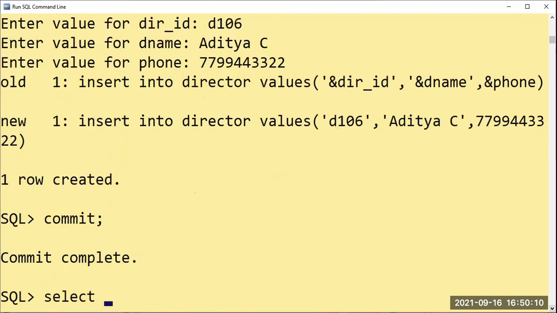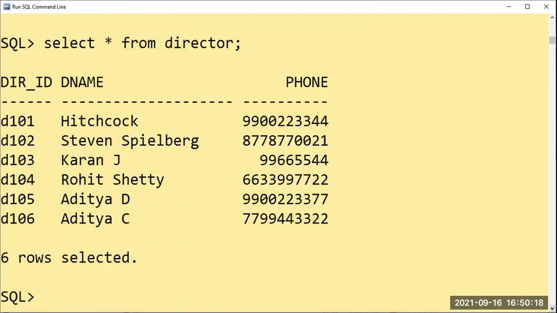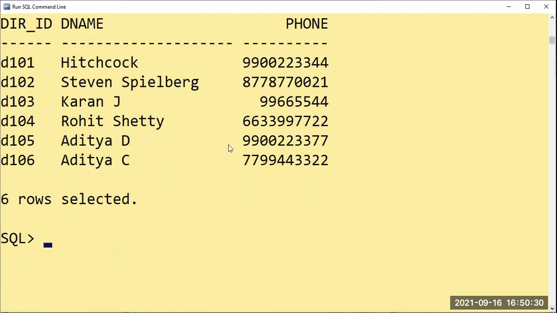Now let us see what values have been taken for the director table by using the syntax select star from director. So these are the tables. For starting itself, I have taken Hitchcock D101, Steven Spielberg D102. So now in the movies table, you have to add at least 3 values for Hitchcock's director ID and 3 values for Steven Spielberg. At least more than 1.